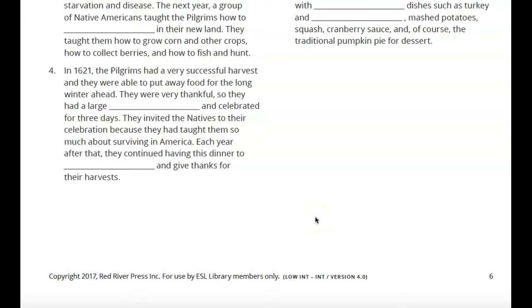Now take your time. Don't rush through it too much because I want you to spend the entire period doing this. Once this is done, go ahead and turn it in, and I will grade it when I get back from my Thanksgiving celebration. I'll tell you all about mine, and you can tell me all about yours.